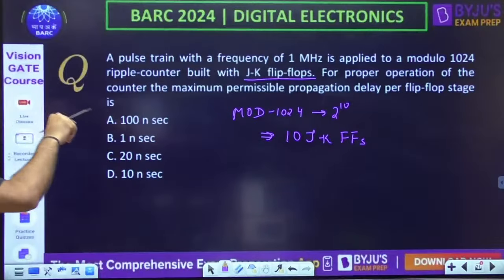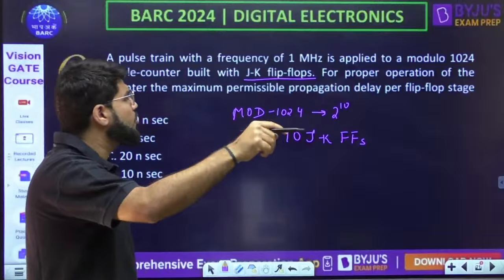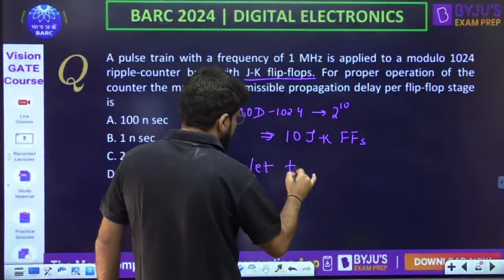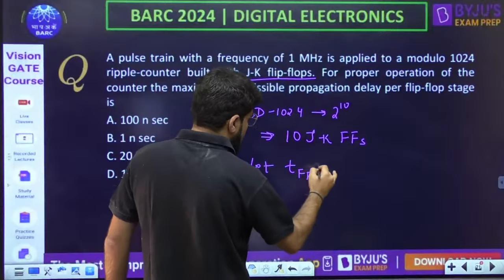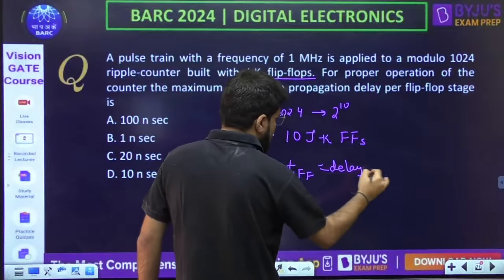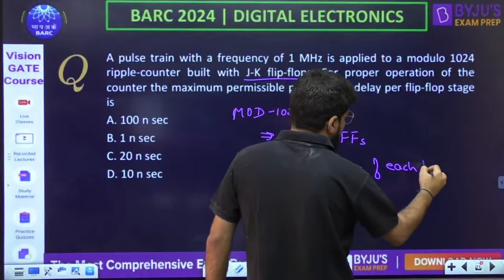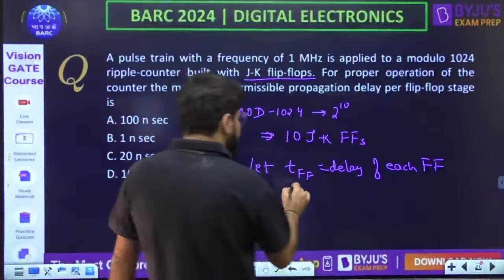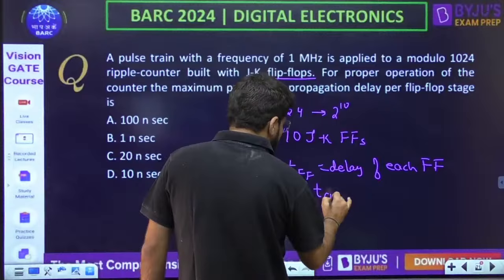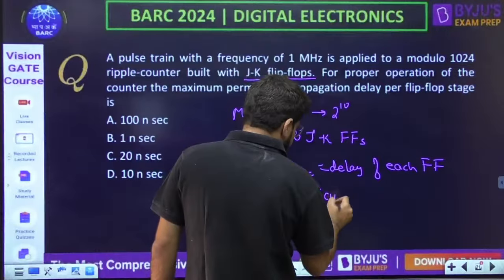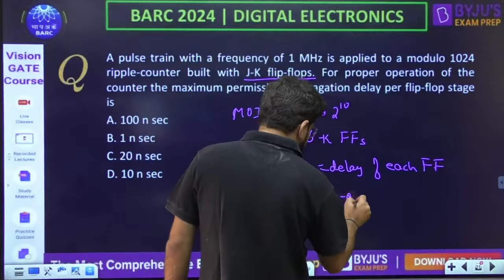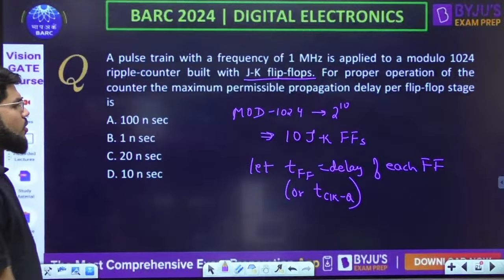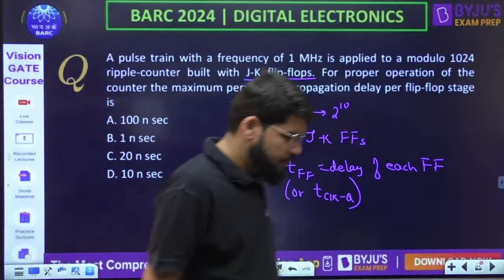For proper operation of the counter, what is the maximum permissible propagation delay per flip-flop stage? Let TFF, or in regular terms T clock to Q, be the delay from the clock to the Q of each flip-flop.